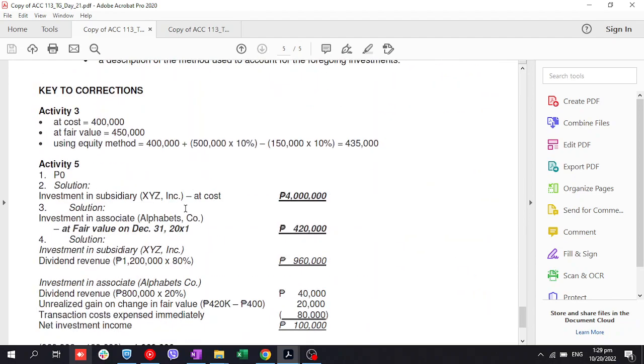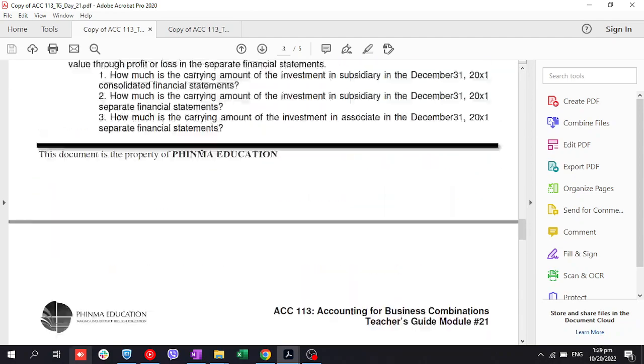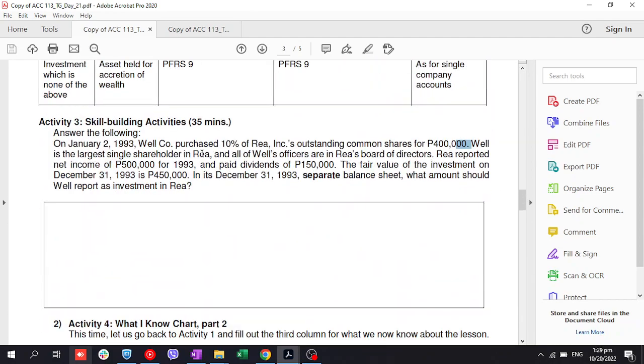Sige. Depende kung ano yung tanong. Pag at cost method, ito yan ha guys. Pag at cost method, yung changes of fair value ay hindi natin i-record. Ang i-record natin impairment loss. Tandaan mo ha. So kung 400 natin siya nabili, 400 siya hanggang ma-impaired siya. Naintindihan? Yun ang under cost.